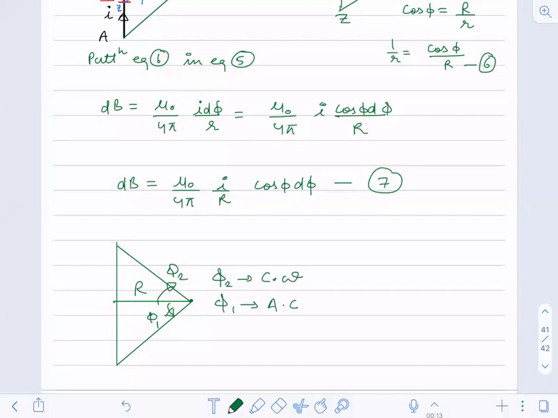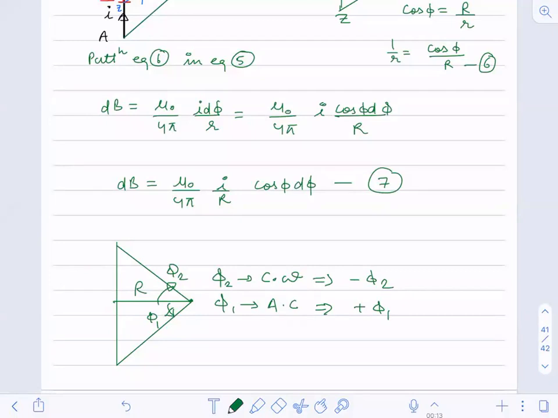So this angle will be written with a minus sign, and this angle will be written with a plus sign. During integration, phi 2 has to be written with a negative sign and phi 1 with a positive sign. Why? Because of the clockwise and anti-clockwise direction.